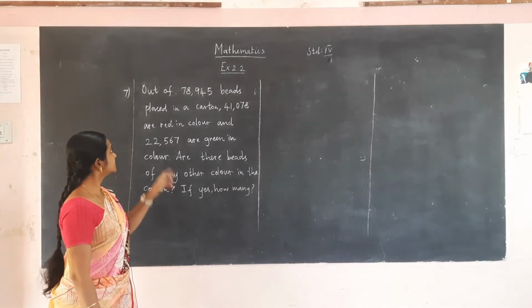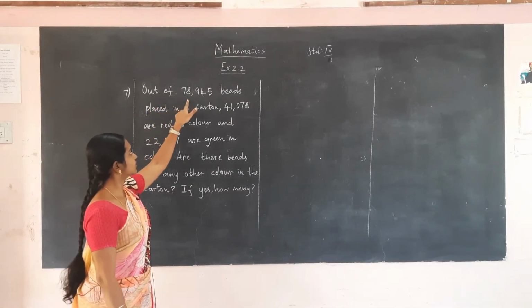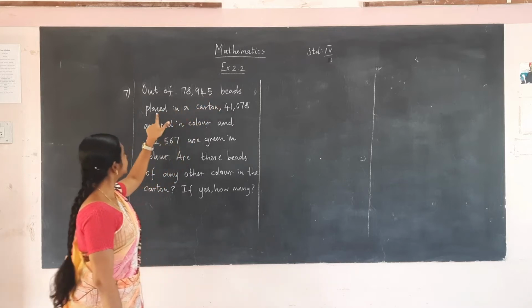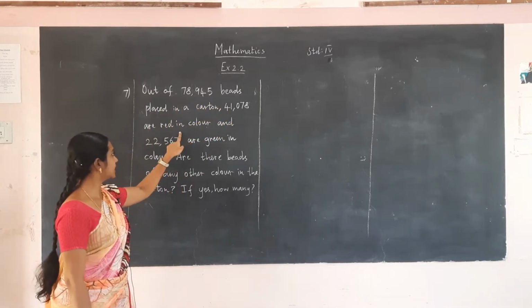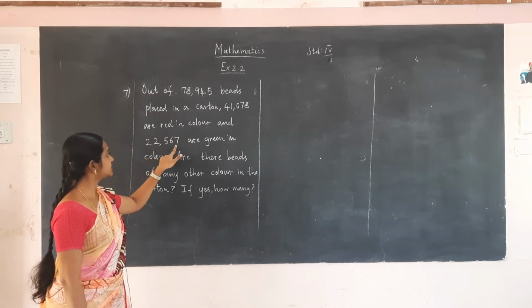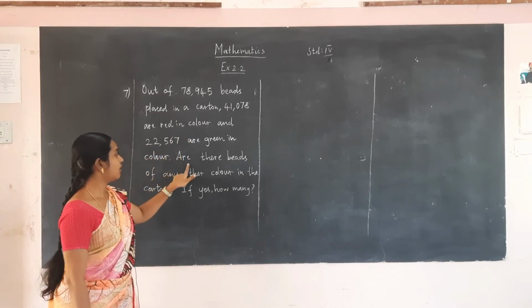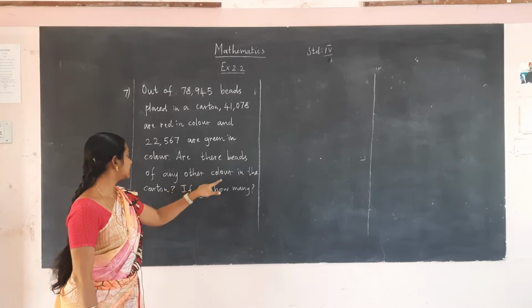The seventh problem is, out of 78,945 beads placed in a carton, 41,078 are red in color and 22,567 are green in color. Are there beads of any other color in the carton?